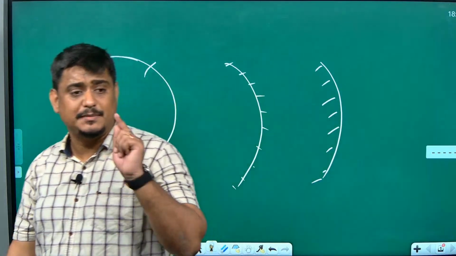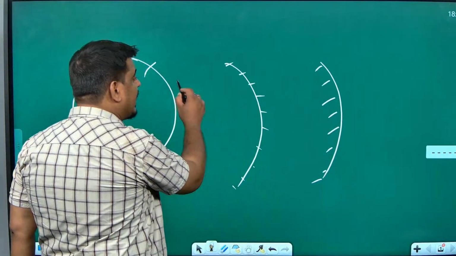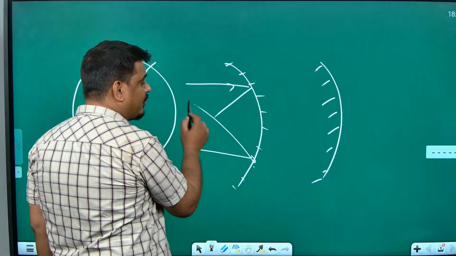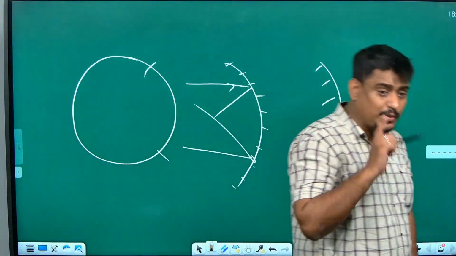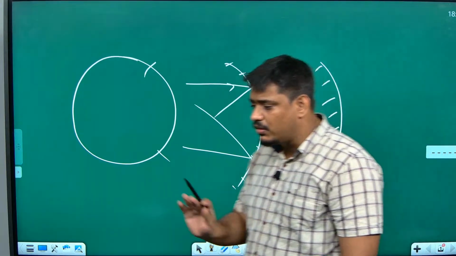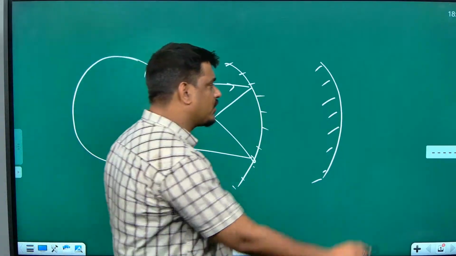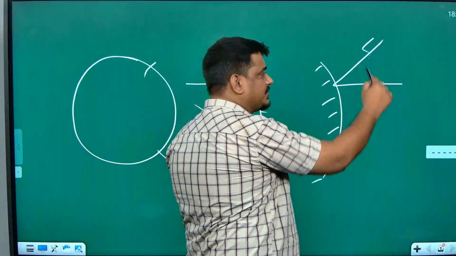A concave mirror is basically a converging mirror because it converges all the light falling on it. So whatever light falls on a concave mirror, it will converge it. That's why it is called a converging mirror. So wherever you hear the word converging mirror, don't confuse, it is a concave mirror. Same way, whatever light is falling on a convex mirror, it will diverge it.